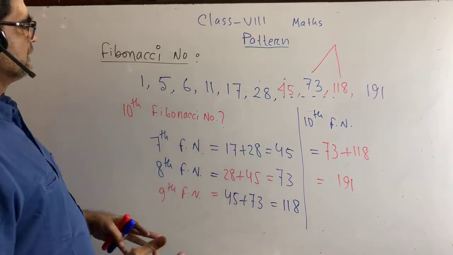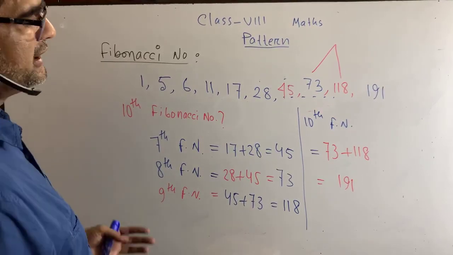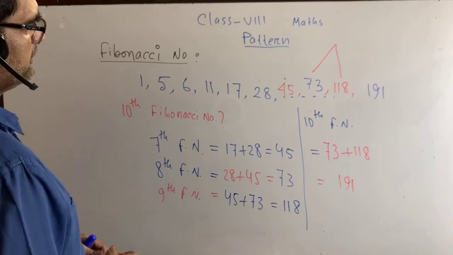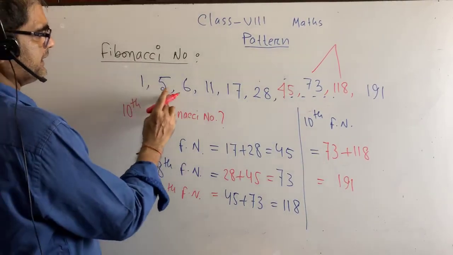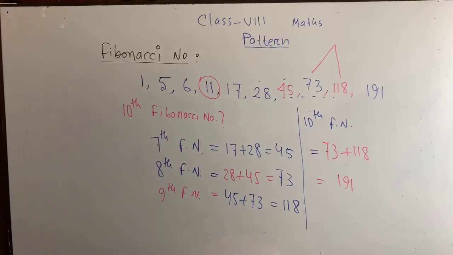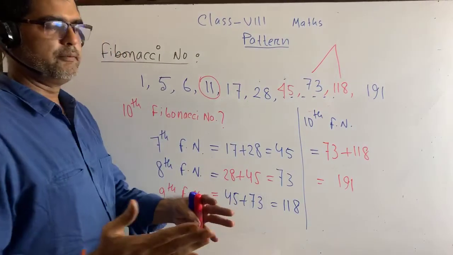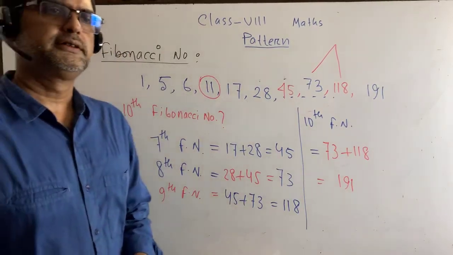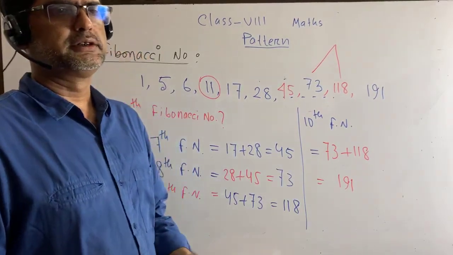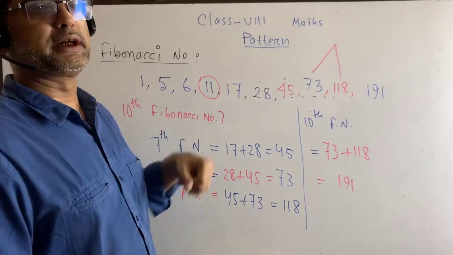Sometimes in the question it is given what our fourth Fibonacci number is. The students don't know. Our fourth Fibonacci number is 11. I think you have got it in this way. Normally, a math problem is given: what is the sum of the 10th Fibonacci number and the 14th Fibonacci number?